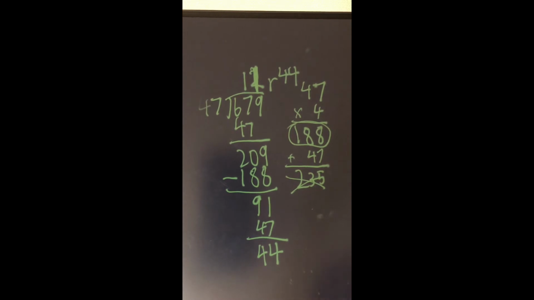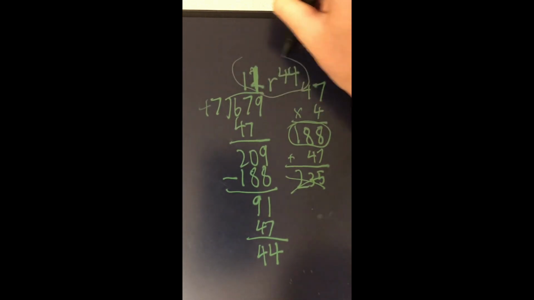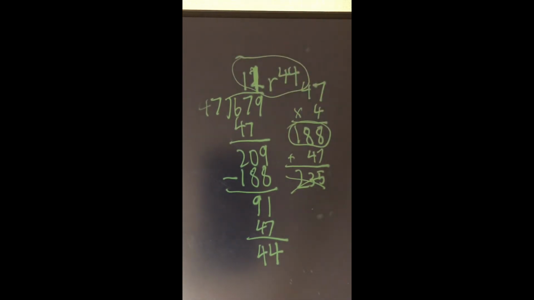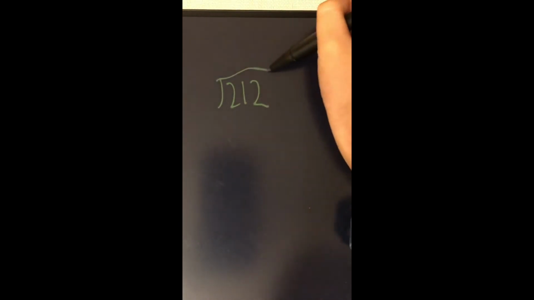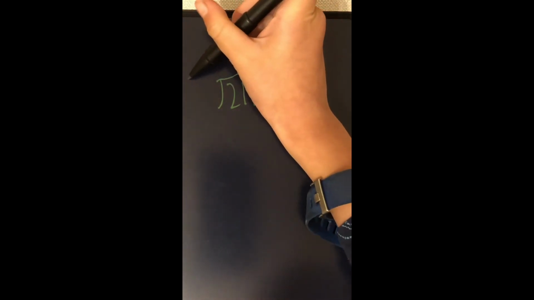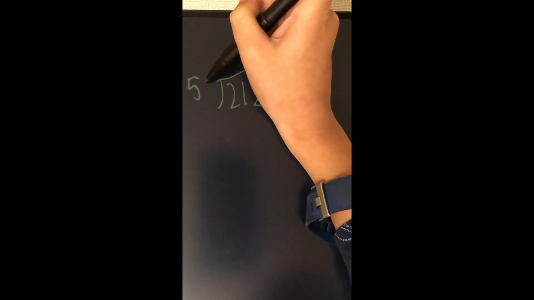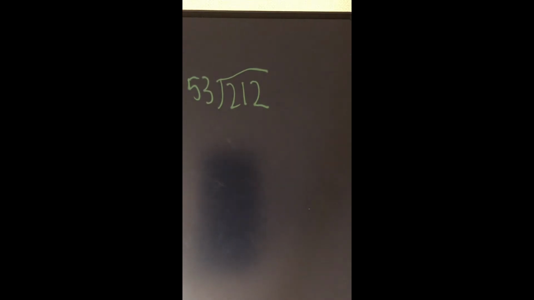Now let's get into decimals. And let's try 212 divided by 53. So you basically do the same thing.